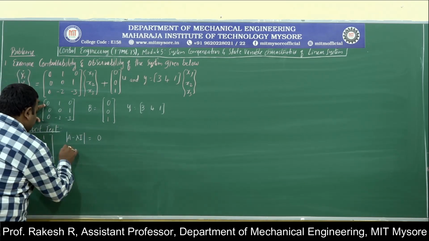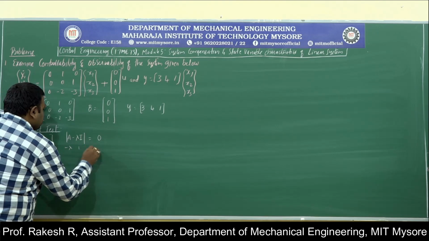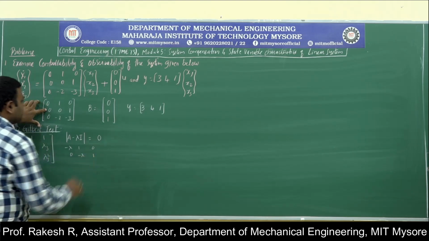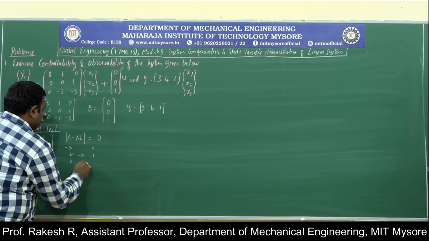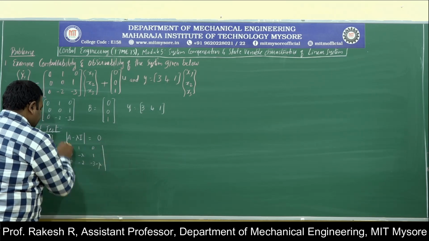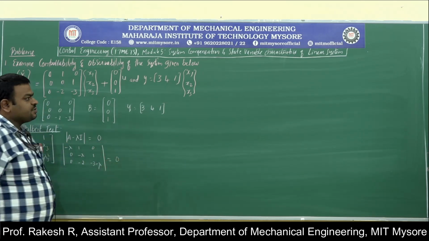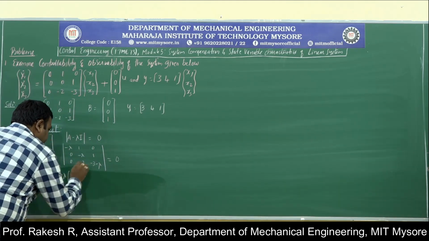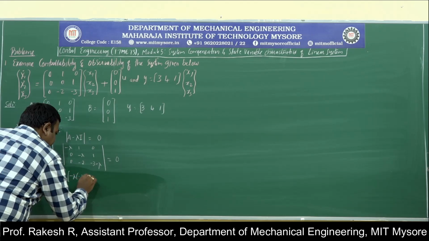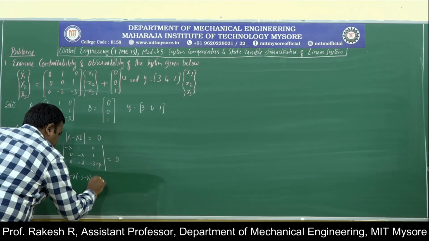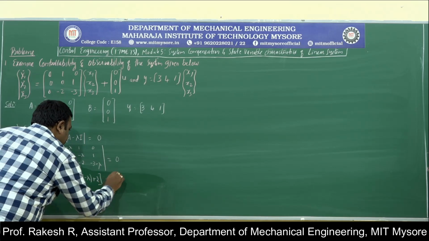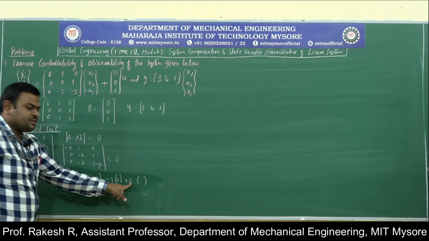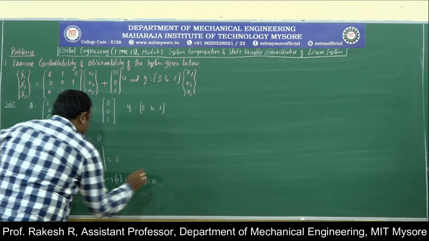Directly I will write the matrix: minus lambda, 1, 0; 0, minus lambda, 1; 0, minus 2, minus 3 minus lambda. This determinant will be equal to 0. Expanding, minus lambda into minus 3 minus lambda, minus into minus plus 2, plus minus 1 into 0 is 0, plus 0 into anything is 0.